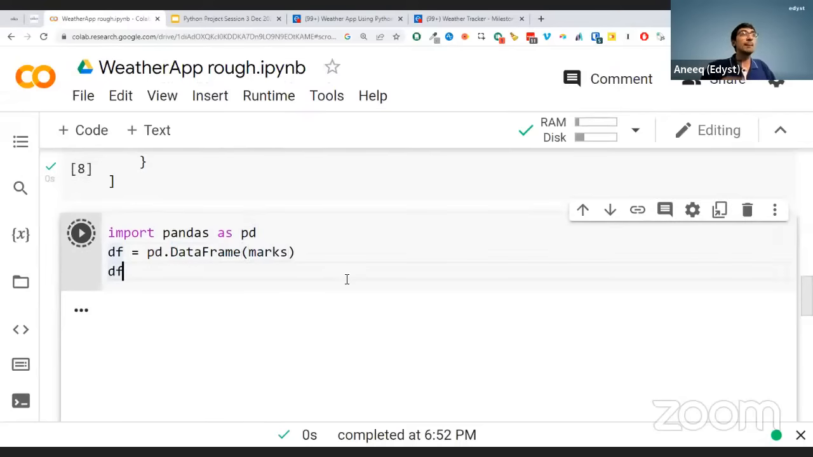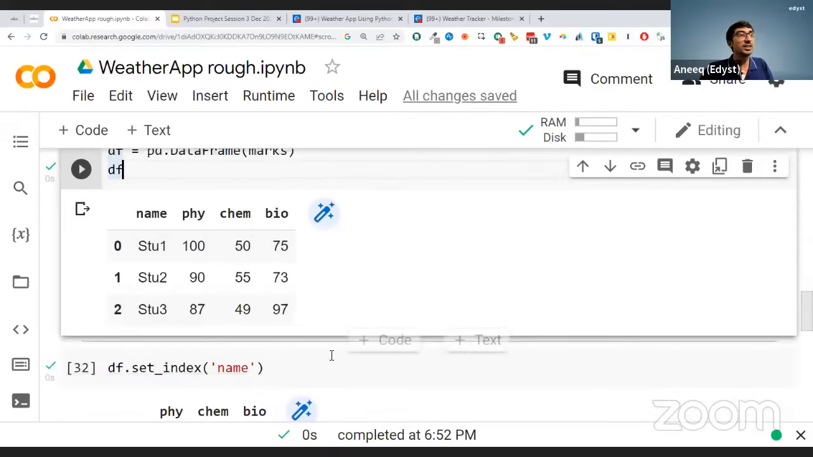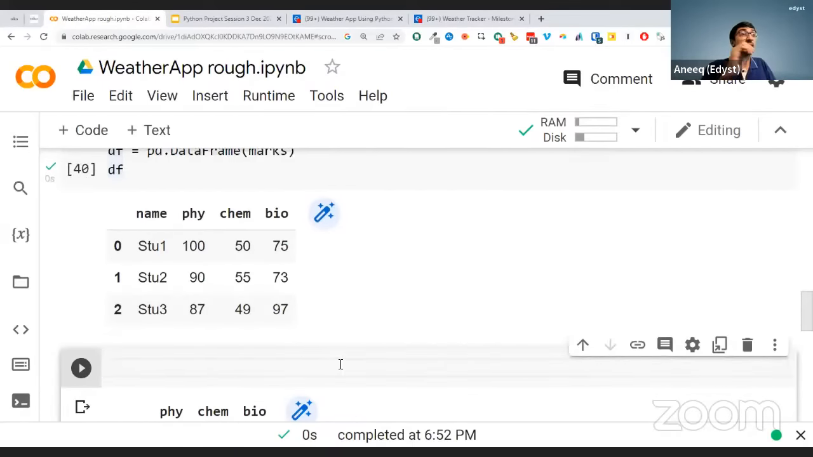Now, magically, pandas is going to take that list and say, okay, student 1 had physics 100 marks, chemistry 50 marks, bio 75 marks. Student 2 had 90, 55, 73. Student 3 had 87, 49 and 97. The interesting thing is, it helps us formulate a data frame, and a data frame is nothing but a tabular or table-like format. With that table-like format, we are able to do multiple cool things that are otherwise more difficult to do in Python.